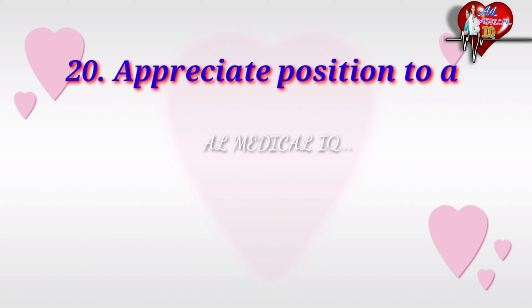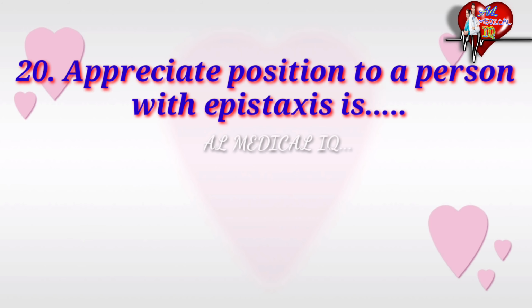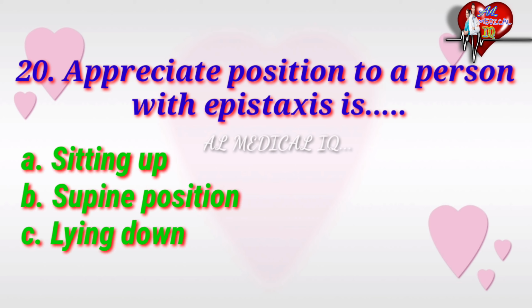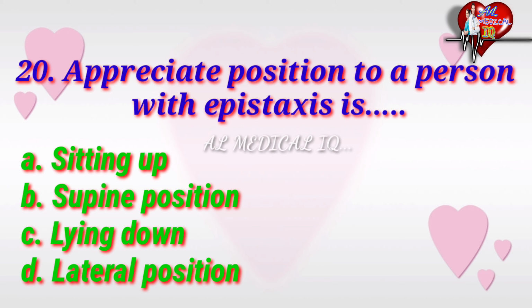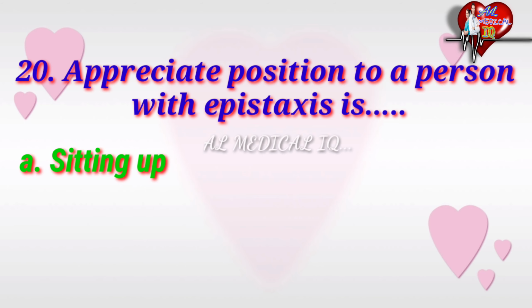Appropriate position for a person with epistaxis is, options are sitting up, supine position, lying down, lateral position. The correct answer is sitting up.